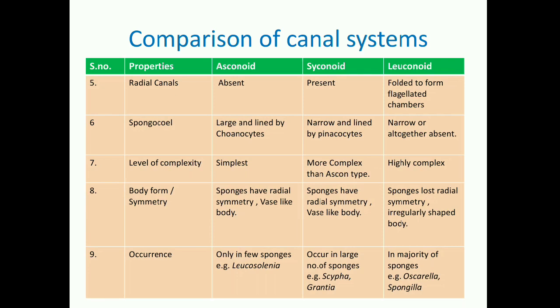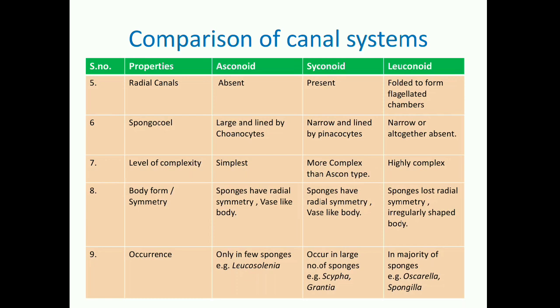Again in asconoid system, radial canals were altogether absent because it was the simplest one. In syconoid, radial canals were present and they were formed by evagination of body wall and they were covered by choanocytes all over their inner lining. In leuconoid we saw that radial canals were there, but now they get folded to form small round flagellated chambers, and these chambers were also covered by choanocytic layer or layer of collar cells.